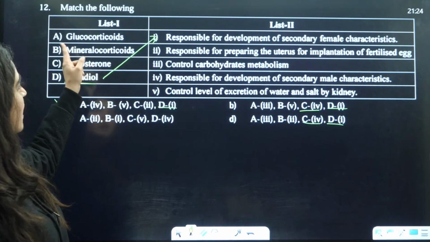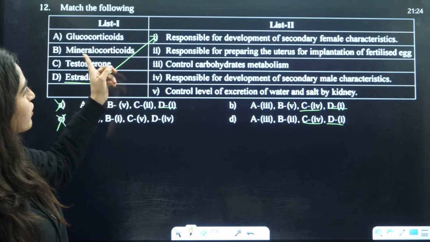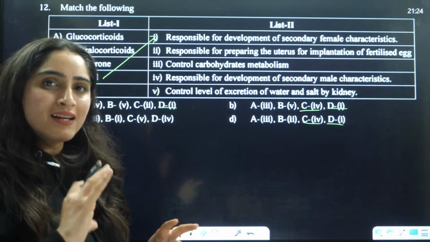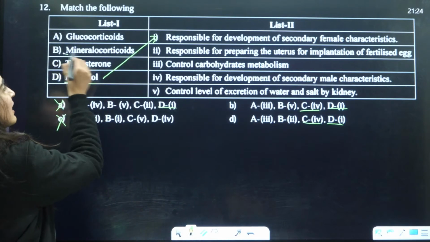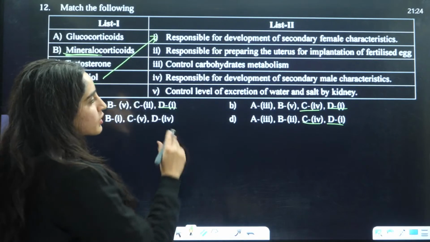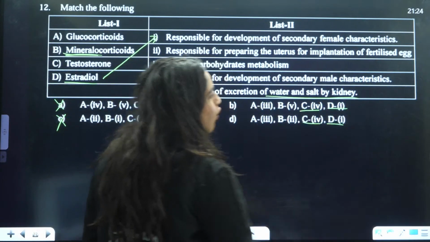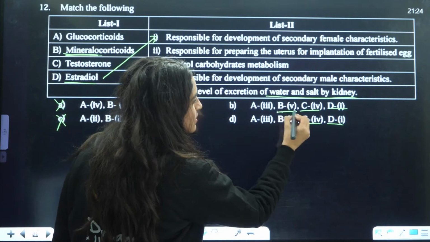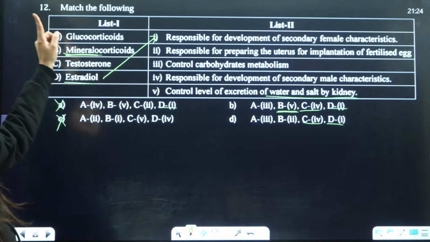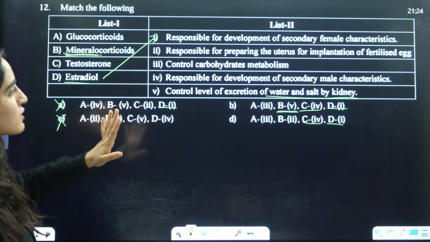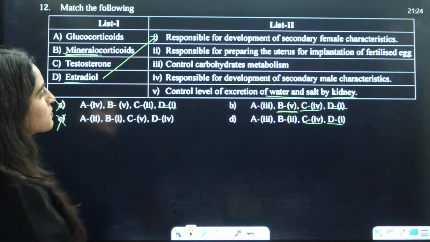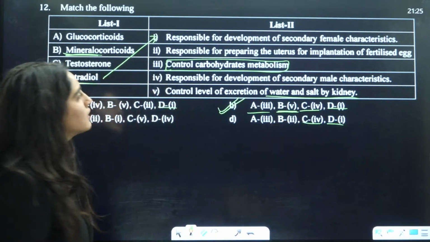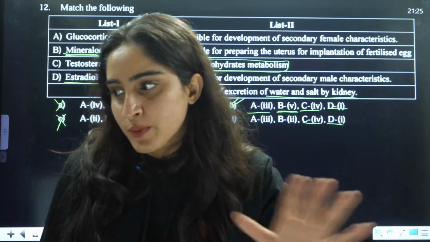Now, what is mineralocorticoids? This is a hormone that balances the minerals and salts, as you can see in the name itself. So it controls the level of secretion of water and salt by the kidney. So B is 5th. Then you have A, that is glucocorticoids, responsible for carbohydrate metabolism. So B is going to be the correct answer.